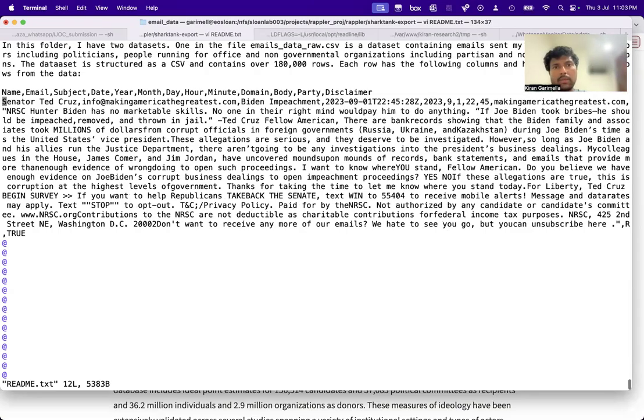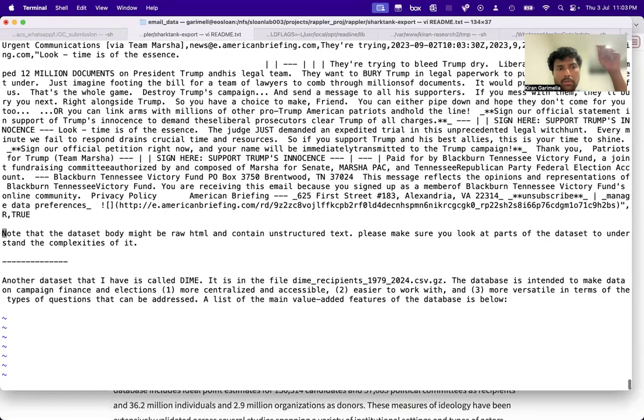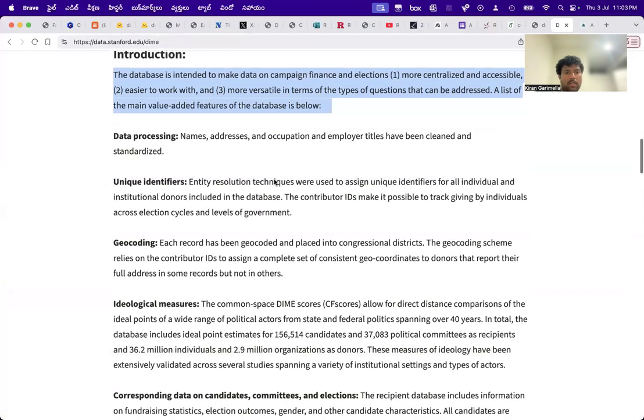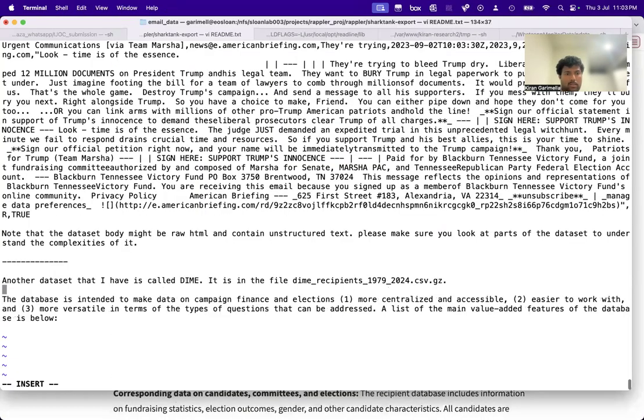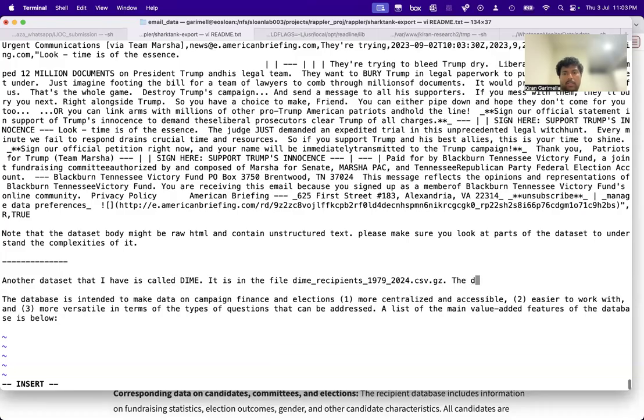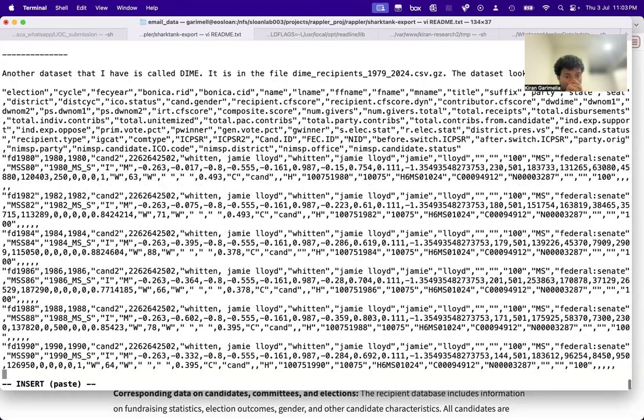The first file is emails.raw.csv, and here's how the file looks. I pasted a couple of rows. Then I said, okay, another file is called dime, its name is like this. And then I copy pasted this thing from here. The data set looks like this.